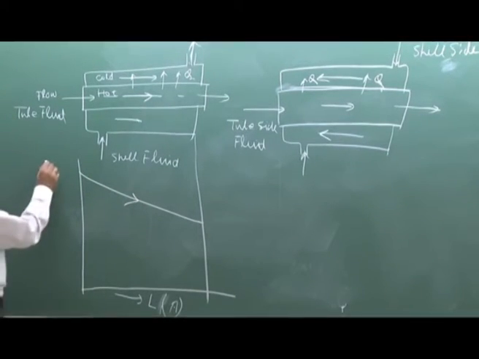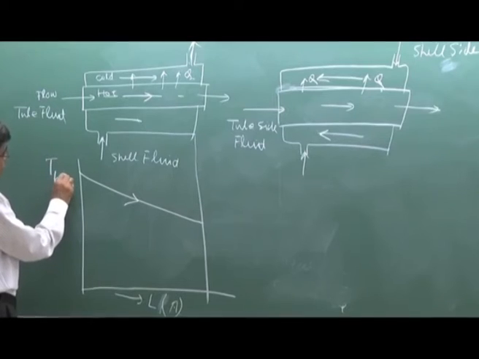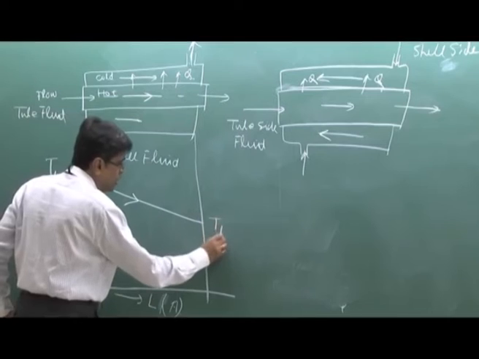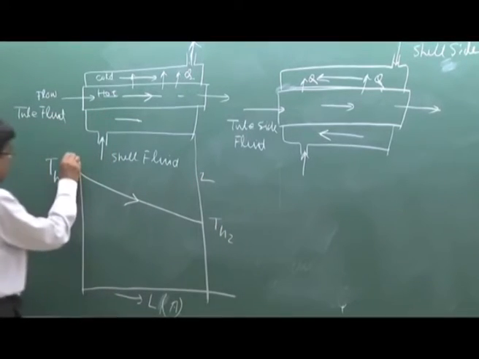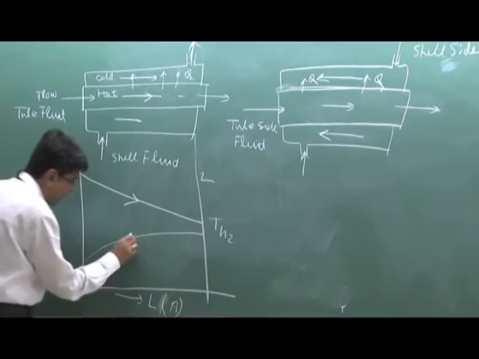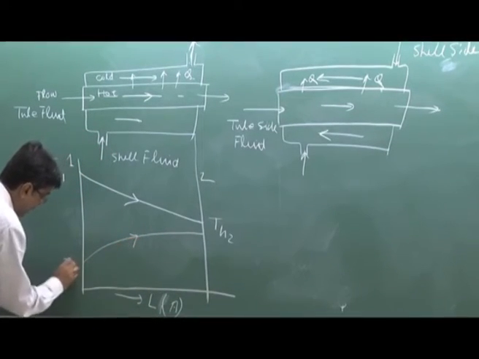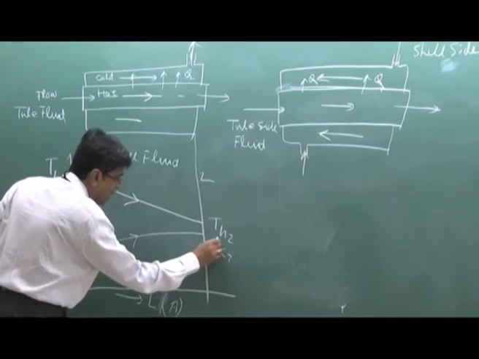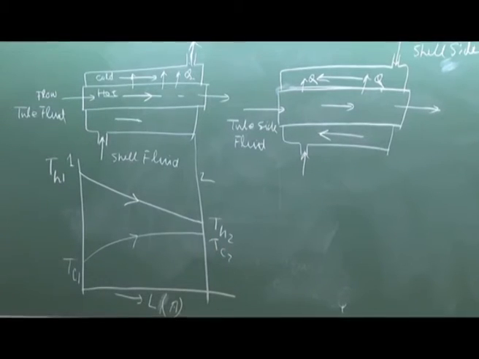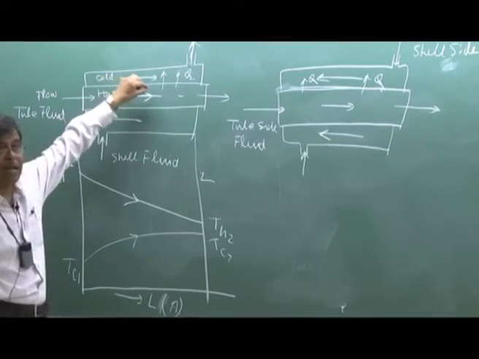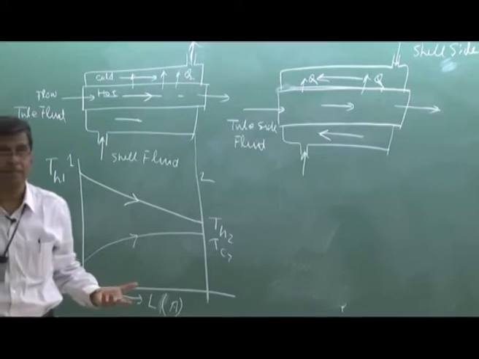We use the suffix H as the hot fluid and 1 as the inlet section, and TH2 is the outlet section, 2 outlet, 1 inlet. Similarly, the cold fluid temperature will be like this, which enters at a lower temperature Tc1 and gains heat and comes out at a temperature Tc2 which is greater than Tc1, and heat is flowing in this direction via this tube wall, which may be thin or thick.